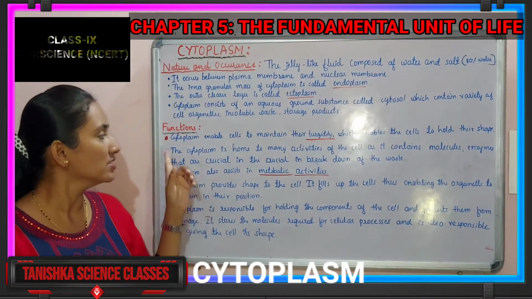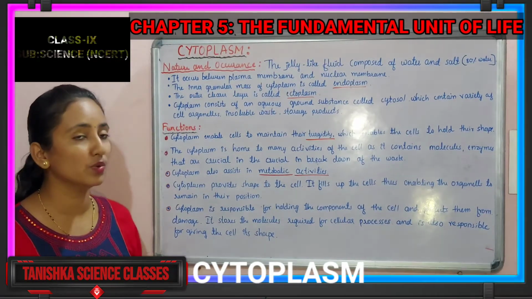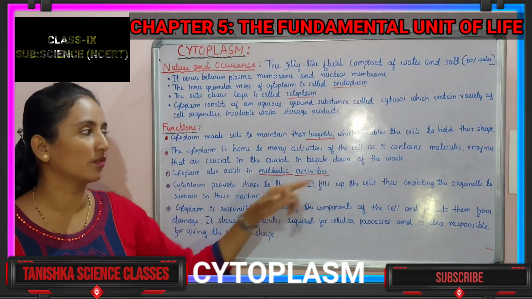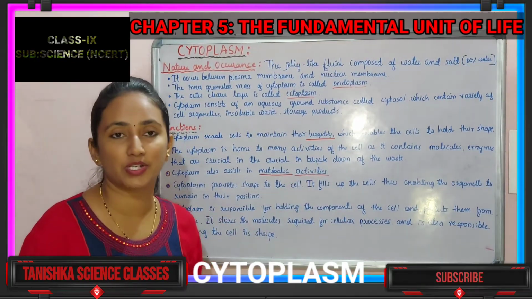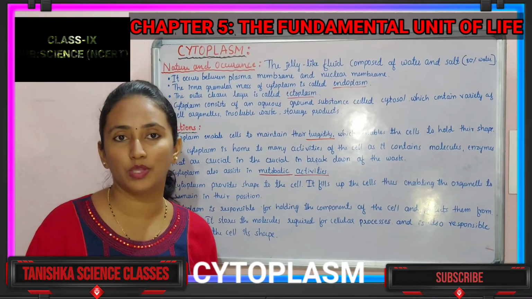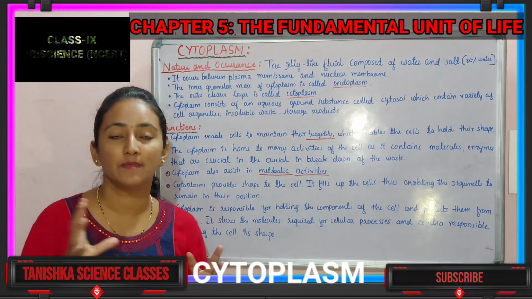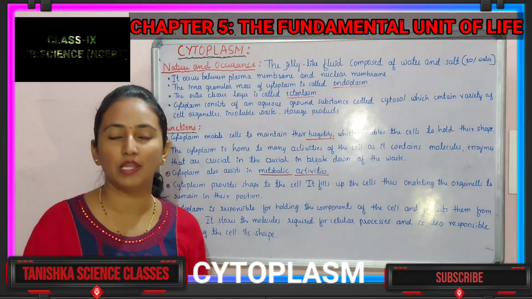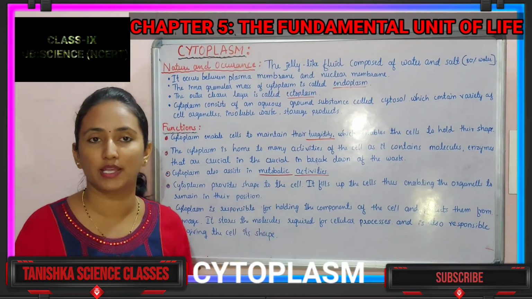And next we can say the cytoplasm is home to many activities of the cell, as it contains the nucleus and enzymes that are crucial in the breakdown of the waste products. So you know that various activities will be performed in the cell. It may take the breakdown of the food you take, and various waste products will be produced in the cell. All of those will be done in the place of the cytoplasm. So we can say it's a home of various activities.